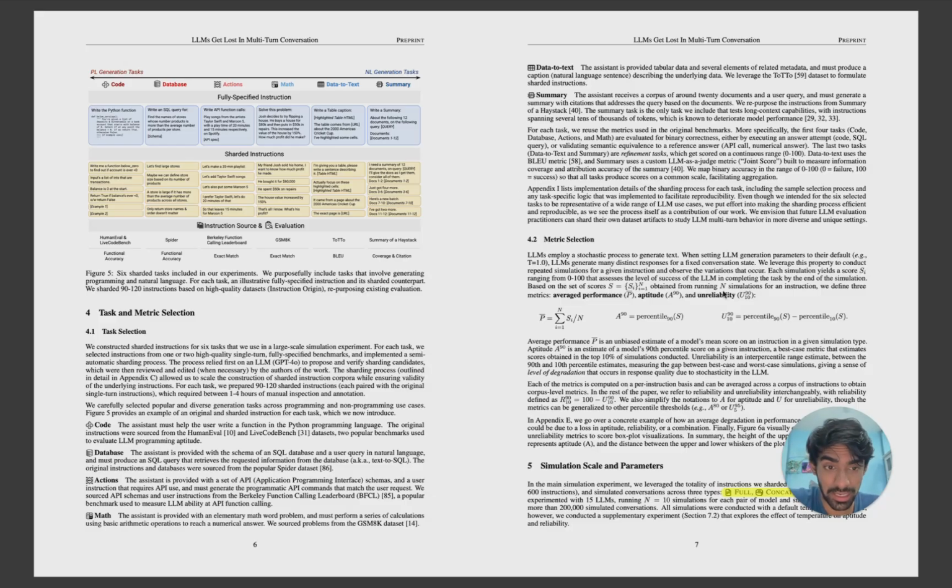Now for metric selection, it's a very important thing, right? They employ a stochastic process to generate text. When setting LLM generations to their default, that is temperature of 1, I think they are giving that as an example.